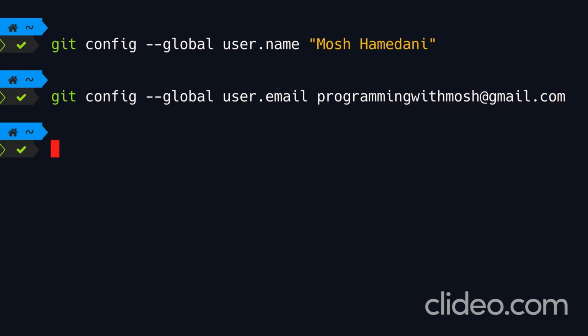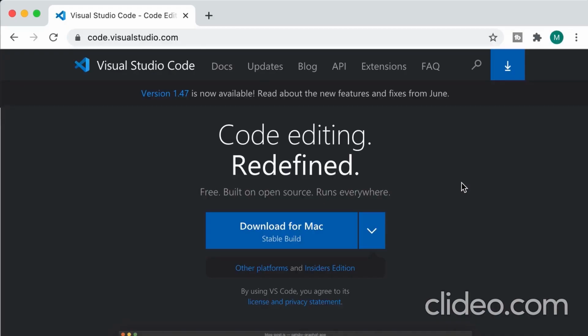All right. Next, we need to specify our default editor. If we don't set this, on Mac, by default, Git is going to use Vim, which is a scary editor. A lot of people are freaked out by it. In this course, I'm going to use Visual Studio Code or VS Code. You can use any editor that you prefer.